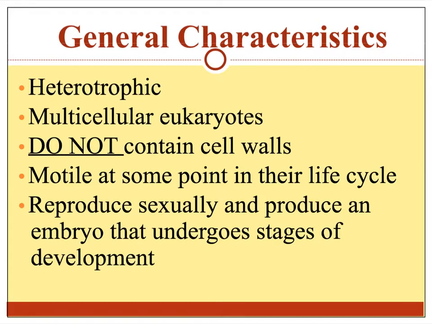Animals do not contain cell walls. So if you think back to the animal cell structure, there's a cell membrane, but no cell wall. Another characteristic for all animals is that they are all motile at some point in their life cycle. So that means that at some point in their life cycle, they're able to move. Animals reproduce sexually, and they produce an embryo that undergoes stages of development.